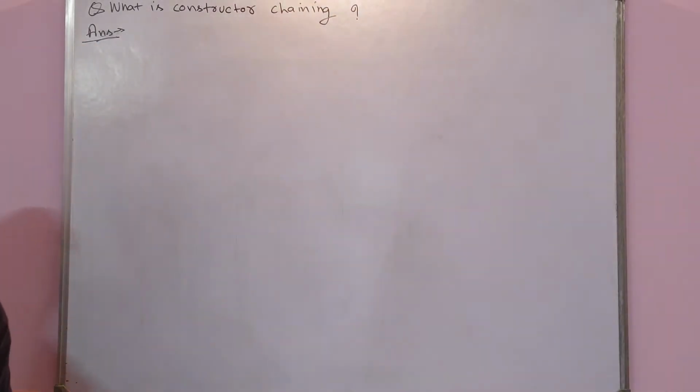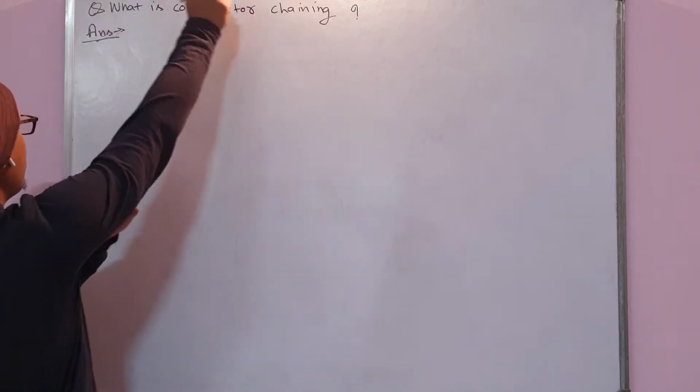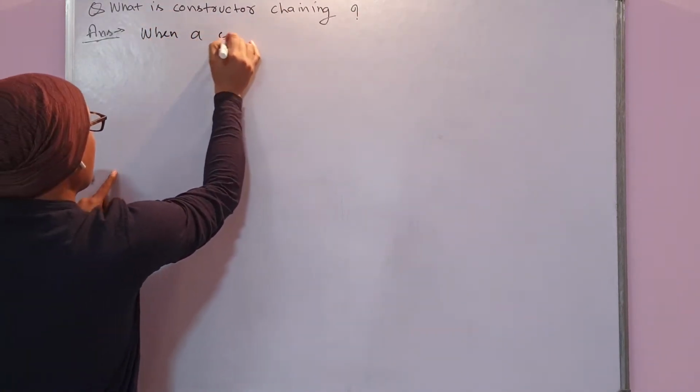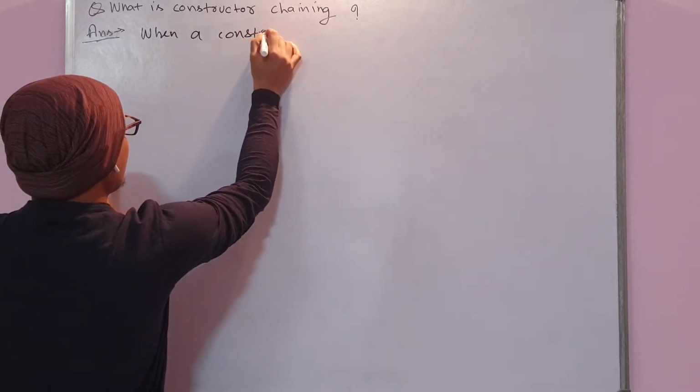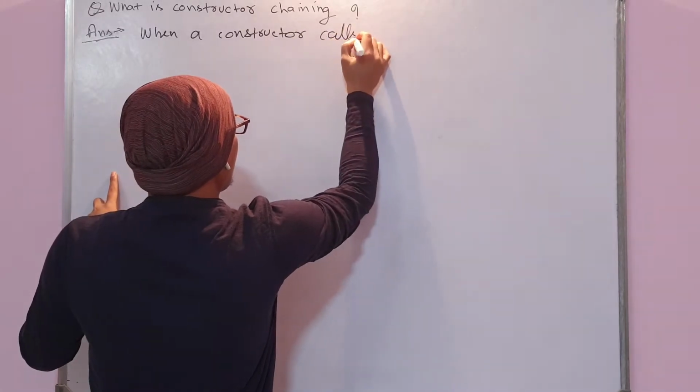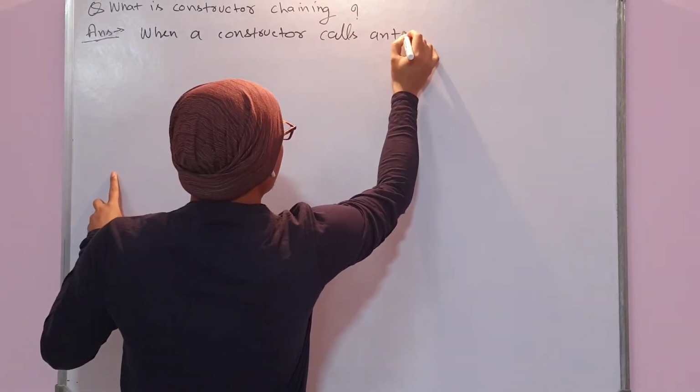Okay. So constructor chaining is when a constructor calls another constructor.